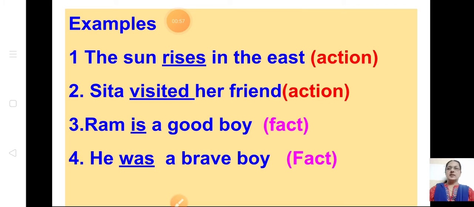Here are more examples I am giving you. The sun rises in the east. Rises is the action verb. Sita visited her friend. Visited is the verb, and that is the action. Ram is a good boy. It is a fact. He was a brave boy. That is also a fact. So was, is, all these are fact sentences. Understood what is action and fact?